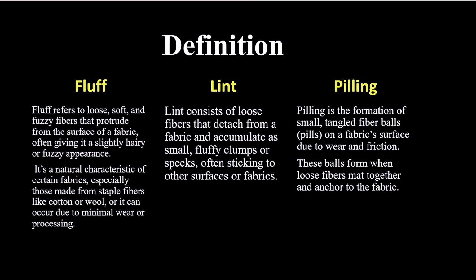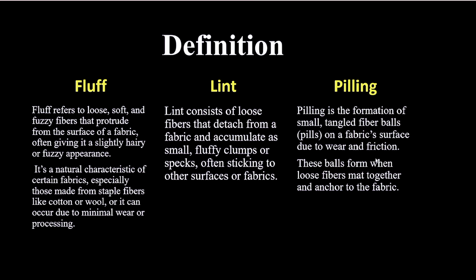While lint consists of loose fibers that detach from the fabric and accumulate as small fluffy clumps or specks, often sticking to other surfaces or fabrics. This is the loose fibers detached from fabric. And the last is pilling. Pilling is the formation of small tangled fiber balls on the fabric surface due to wear and friction.